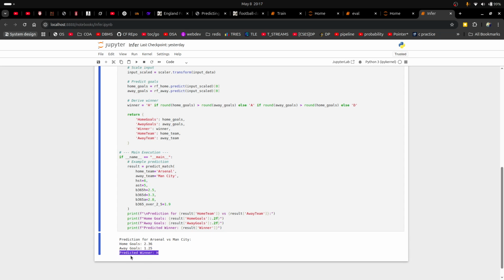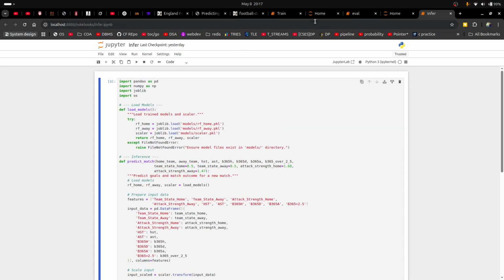The predicted winner in this case is correct, but again, this only works for about 60 to 70% of the cases. Especially for outliers, like where there are 5 or 7 goals scored in a match, the regression model doesn't fare that well.